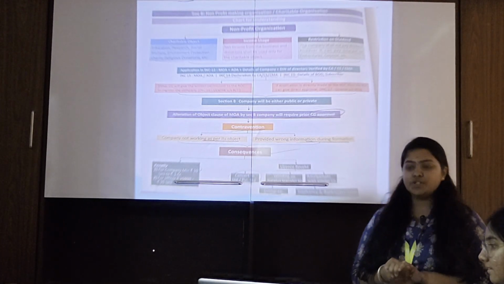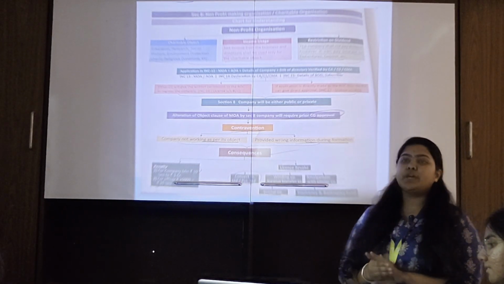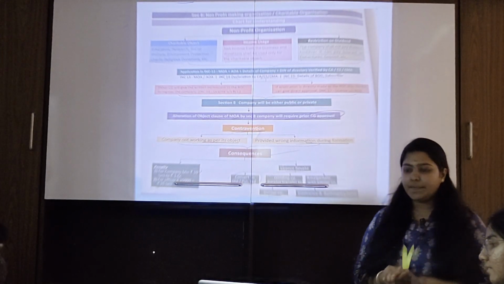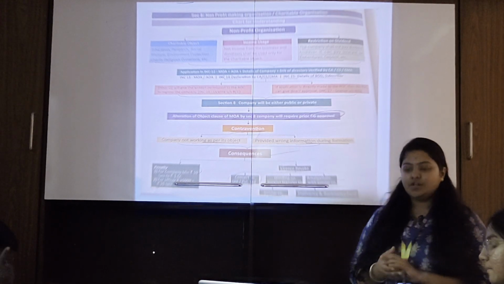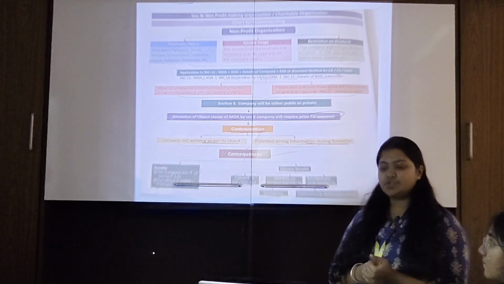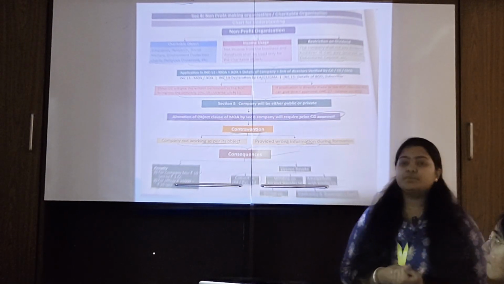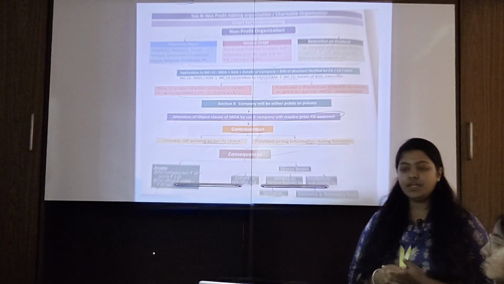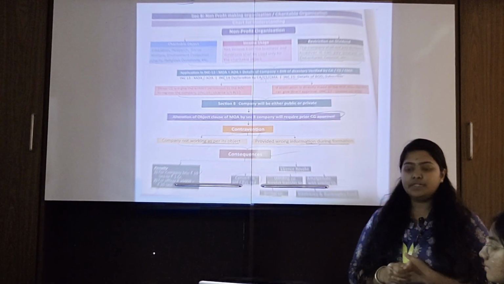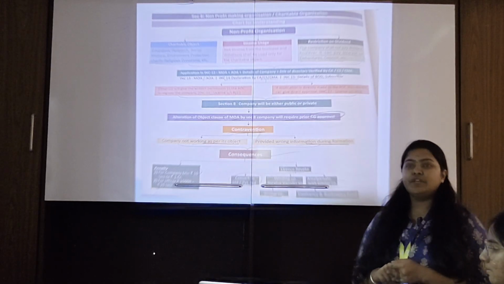Alteration of the object clause of the Memorandum of Association by a Section 8 company will require prior approval of the central government. In case of contraventions, such as the company not working as per its objects or providing wrong information during formation, the consequences are a penalty for the company of a minimum of 10 lakhs to 1 crore, and for officers 25,000 to 25 lakhs.